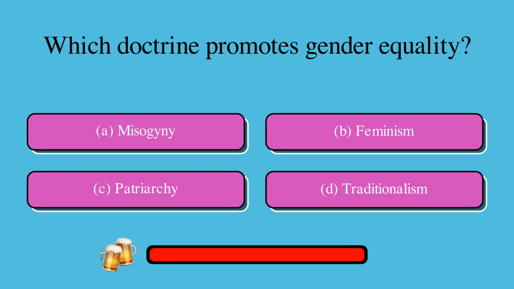Which doctrine promotes gender equality? Is it A, misogyny, B, feminism, C, patriarchy, or D, traditionalism? The correct answer is B, feminism.